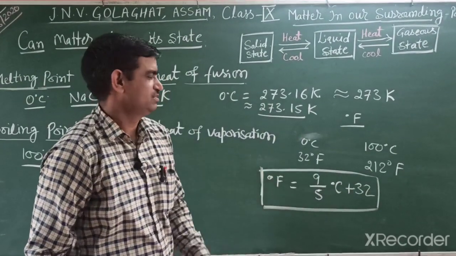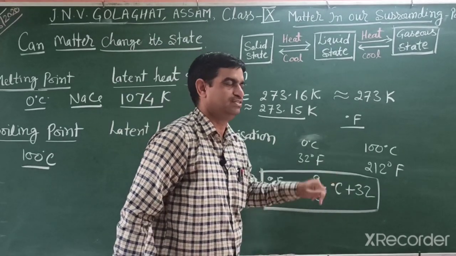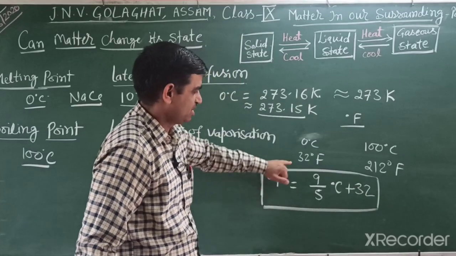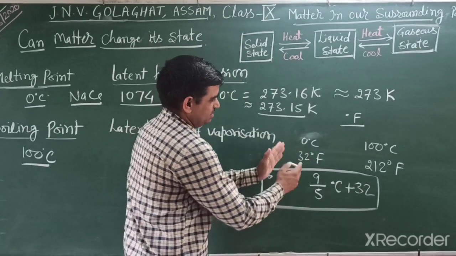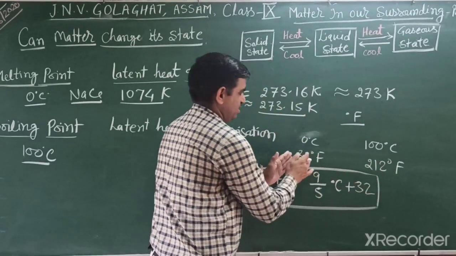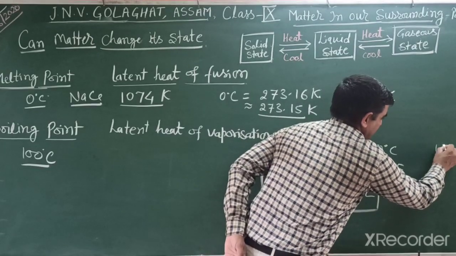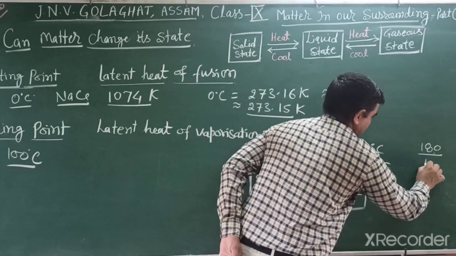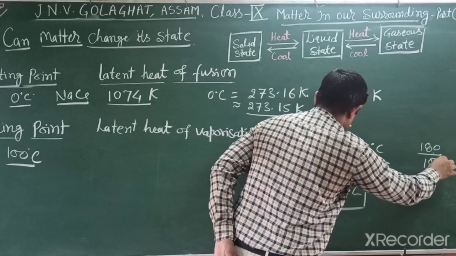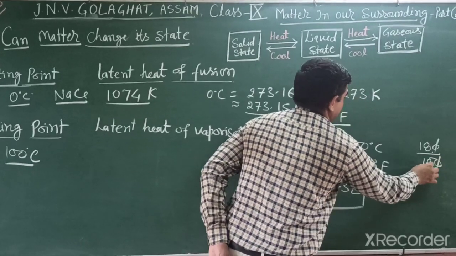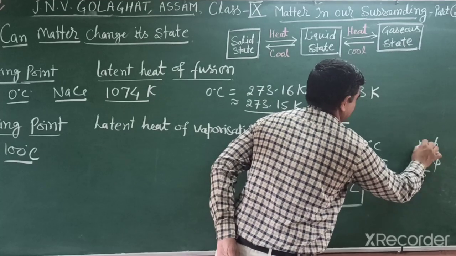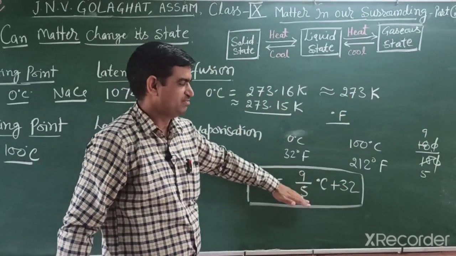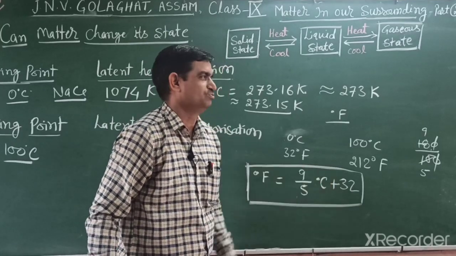How can we convert degree Celsius into degree Fahrenheit? Multiply by 9 by 5 and add 32, because the starting point is 32. The difference 212 minus 32 is 180, and the difference from 0 to 100 is 100. When we divide, we get 9 by 5. So degree Fahrenheit is equal to 9 by 5 degrees Celsius plus 32.